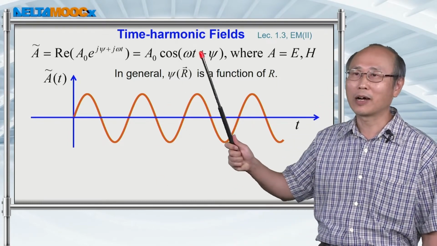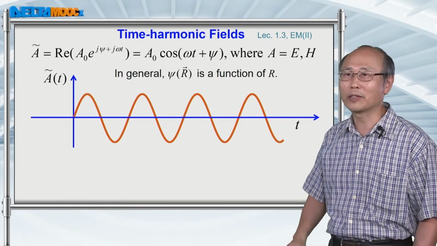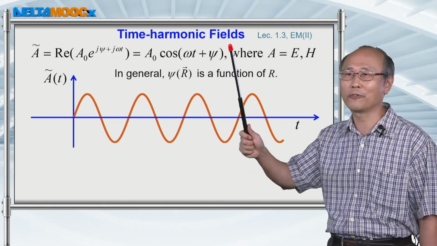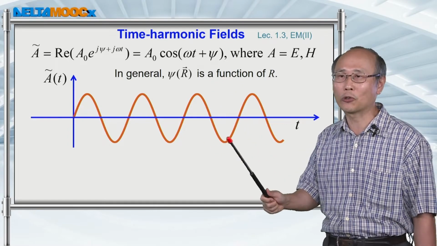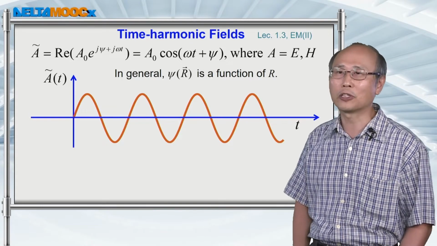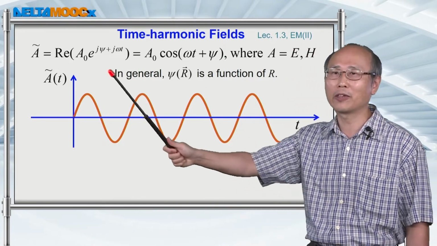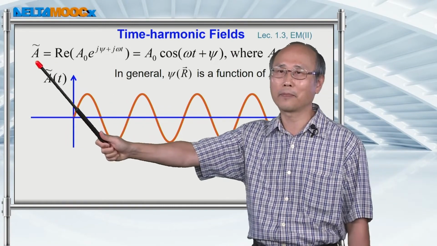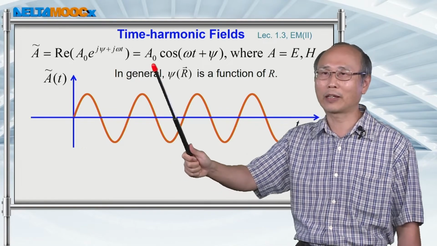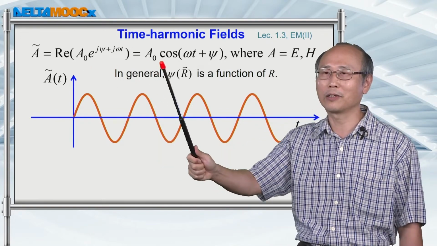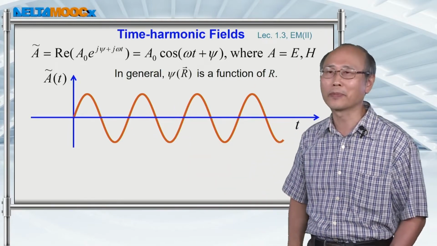So as an electromagnetic wave, we also look into the so-called time harmonic field, for which the signal varies sinusoidally with time and also position. If you have a time harmonic field, then you can express the signal like this, and just take the real part of this complex expression, then you have the real signal.